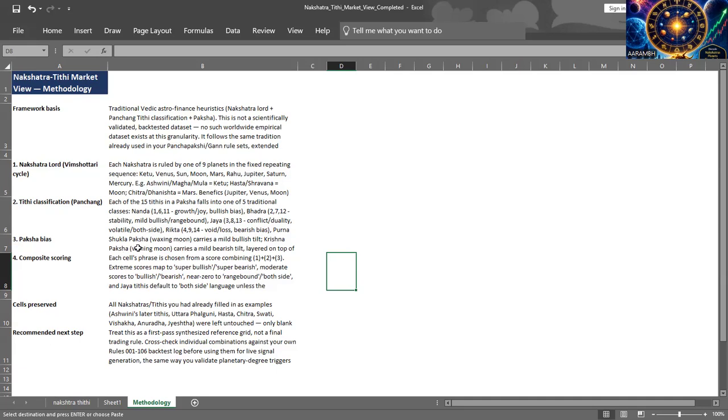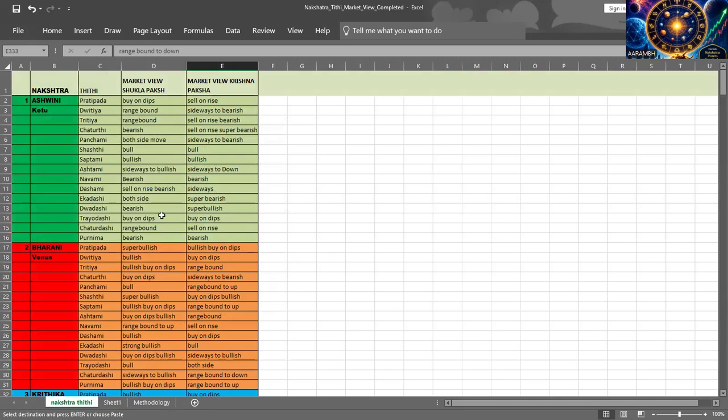In Shukla Paksha, the waxing moon carries a mild bullish tilt. In Krishna Paksha, the waning moon carries a mild bearish tilt. Layered on top, a score is chosen by combining these, and based on all this calculation the conclusion came. So this is the basic introduction about the nakshatra.